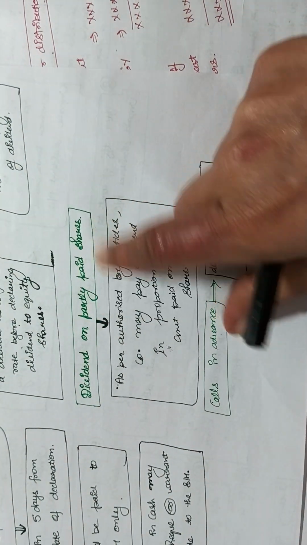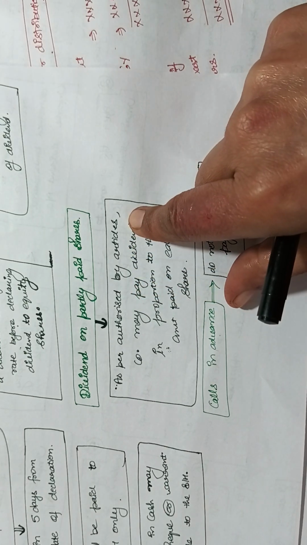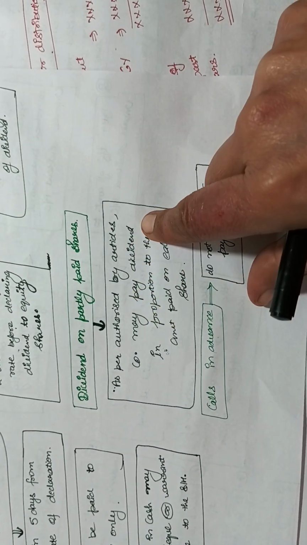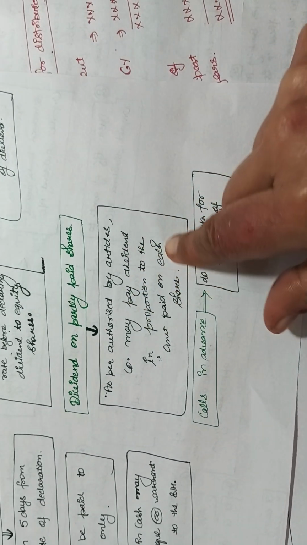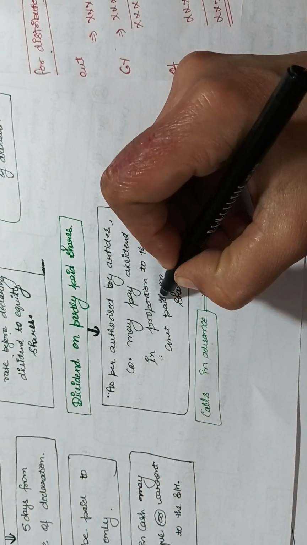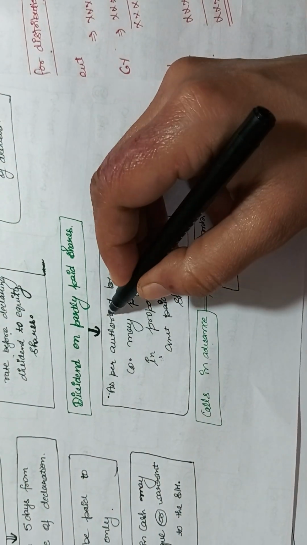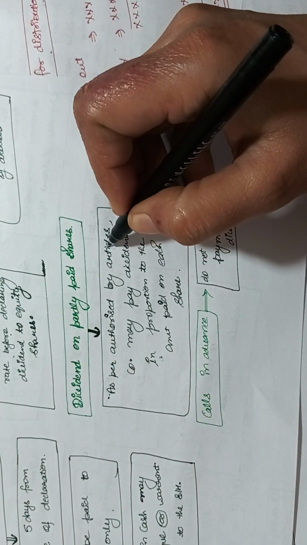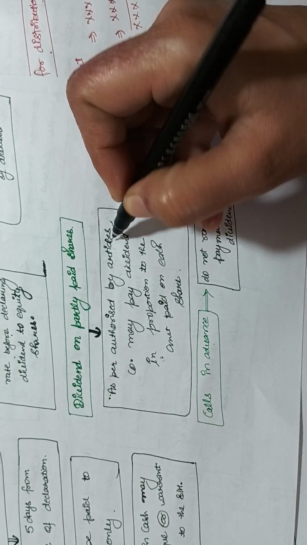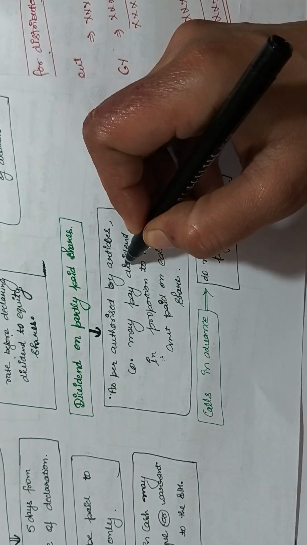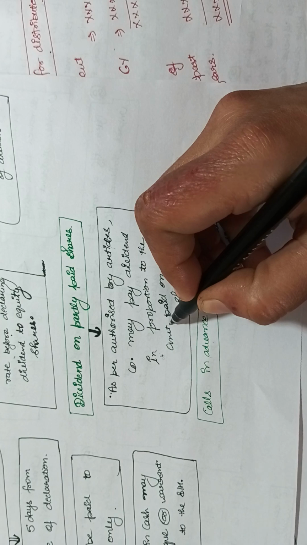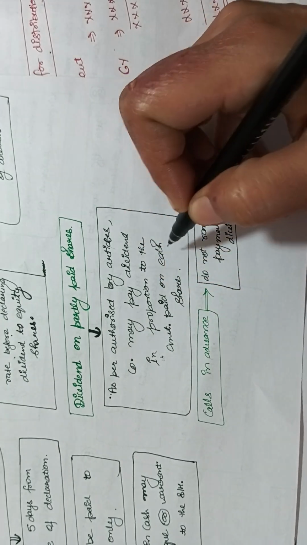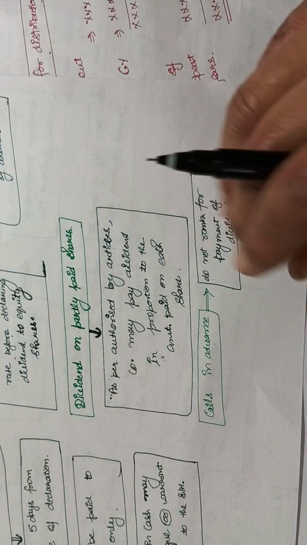dividend on partly paid shares. As authorized by the articles, the company may pay dividend in proportion to the amount paid on each share.